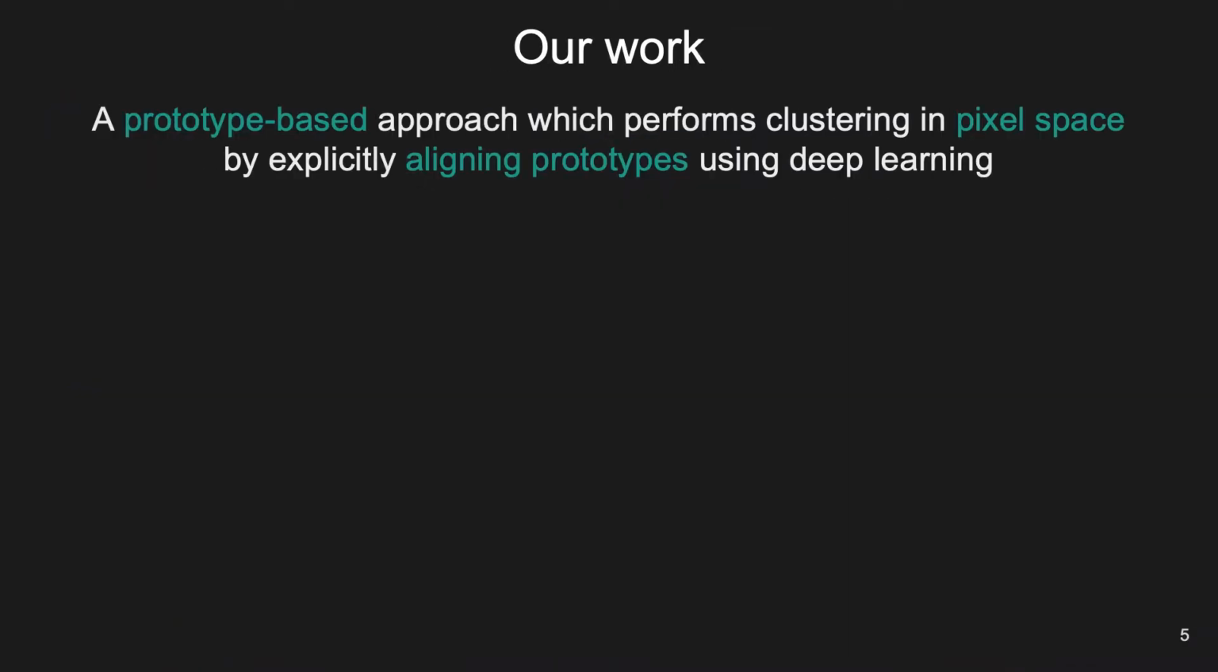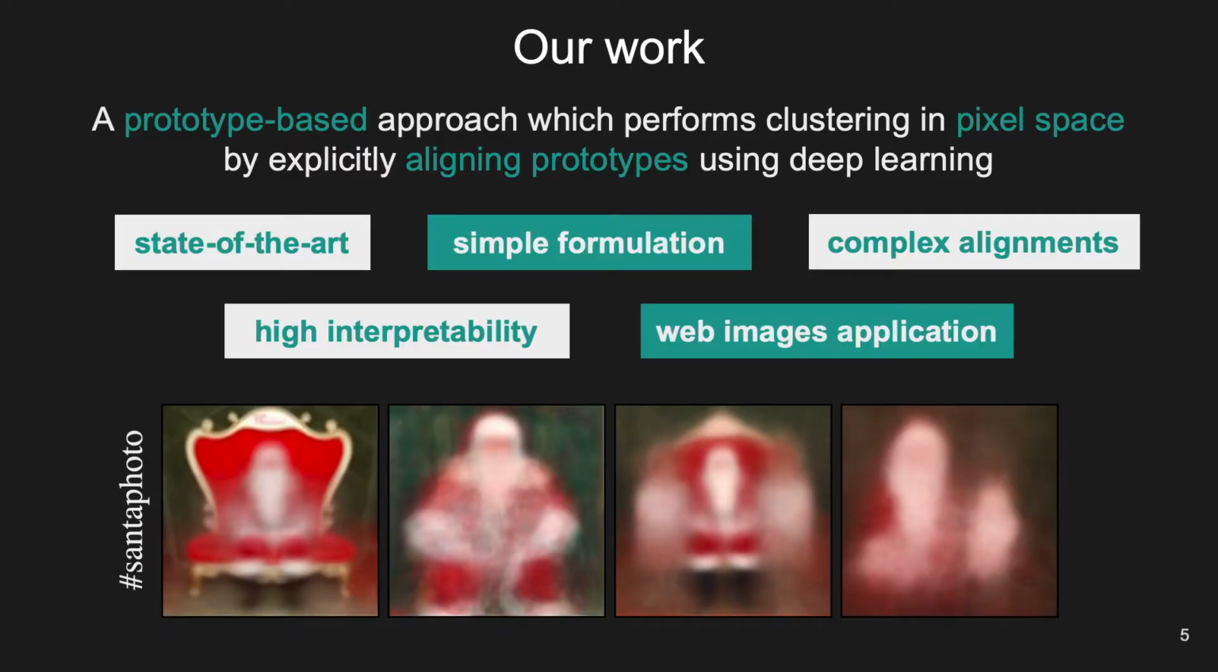In this work, we present a prototype-based approach that performs clustering in pixel space by explicitly aligning prototypes using deep learning. By modeling complex alignments, we demonstrate state-of-the-art results on standard benchmarks, as well as applicability to unfiltered web image collections like Instagram hashtags.